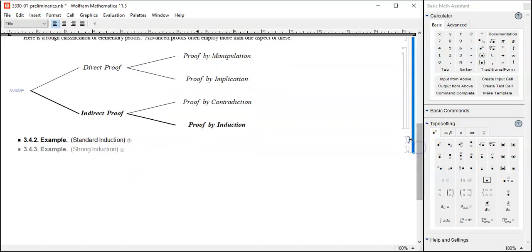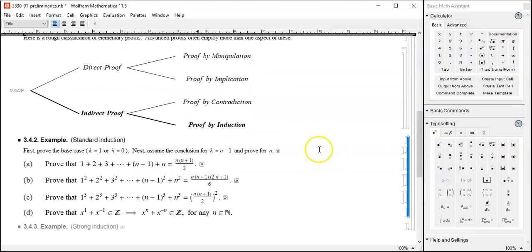And let's brush up a little bit. So how does induction work? Assume there's a statement based upon some positive integer, n equals 1, 2, 3, 4, 5, 6, or non-negative integers, starting from 0, 1, 2, 3, 4, and so on. First, we prove the base case, the smallest case. n equals 0, it works out. Or n equals 1, it works out. Now we assume it works out for n minus 1, and then prove for n.